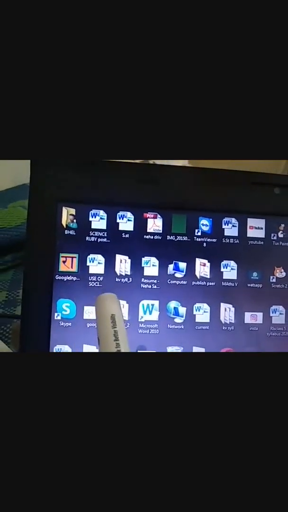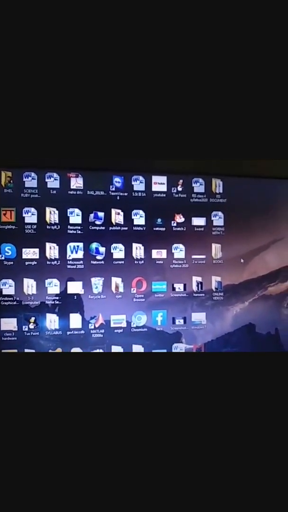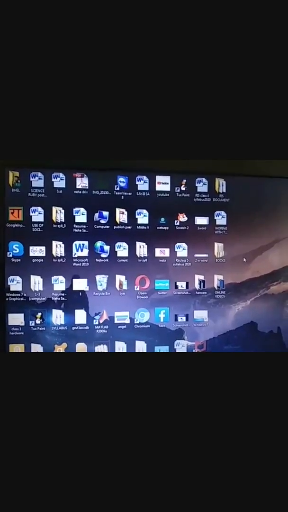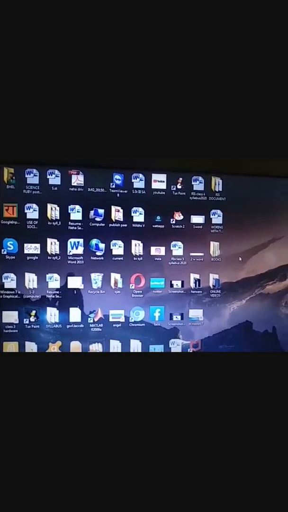See here, it starts with V, G, U, S. Means no order is followed here. Now I will sort these icons according to order. Okay, now see what I will do.